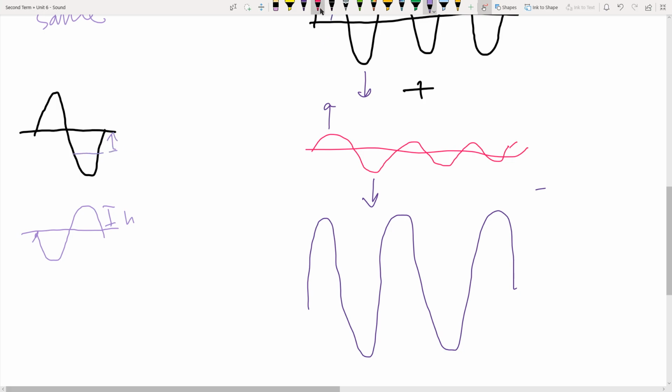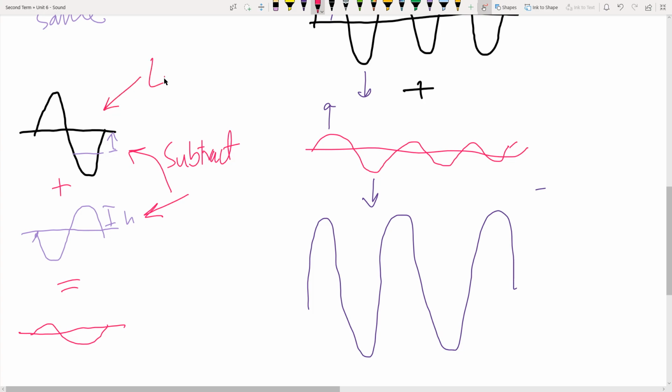As a result, if you add these together, the result is going to be a less loud sound. So you will see a reduction in sound, because the amount that is there will be subtracted from there. Subtract the height and you will get the result. Compared to the original sound, which was louder, you will hear a less loud sound.